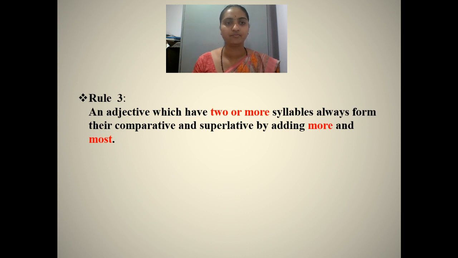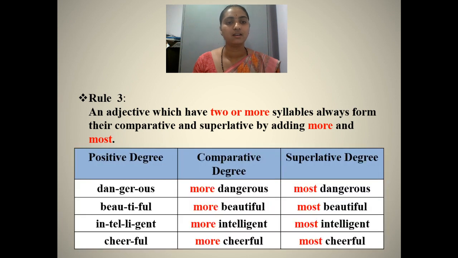Rule number 3. Adjectives which have two or more syllables always form their comparative and superlative by adding more and most. Dangerous. Comparative degree, more dangerous. Superlative degree, most dangerous. Beautiful, more beautiful, most beautiful. Intelligent, more intelligent, most intelligent.